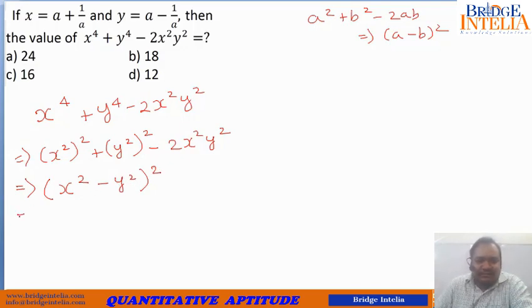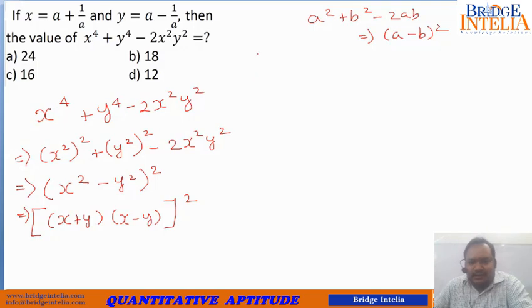So now let's see. (x square minus y square) whole square can also be written as, now this is a plus b into a minus b kind of, so (x plus y) into (x minus y) whole square. Now let's substitute. Now let's see what is x plus y. So x plus y is actually equal to 2a. Now what is x minus y? So x minus y is 2 upon a.